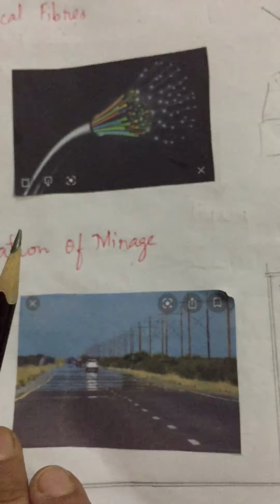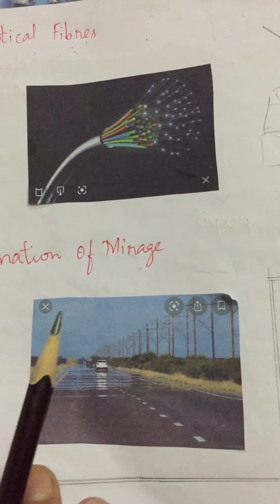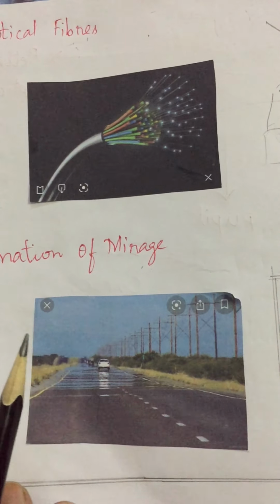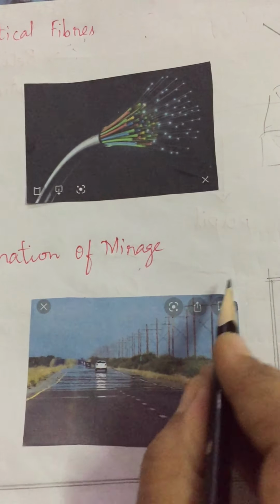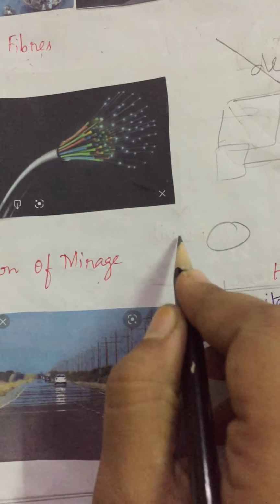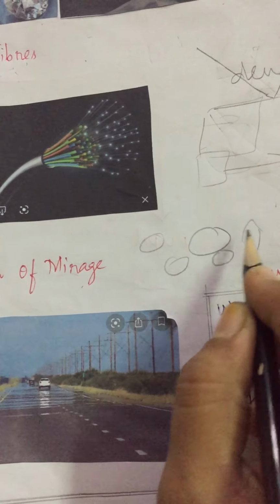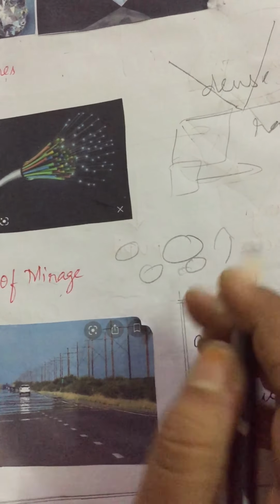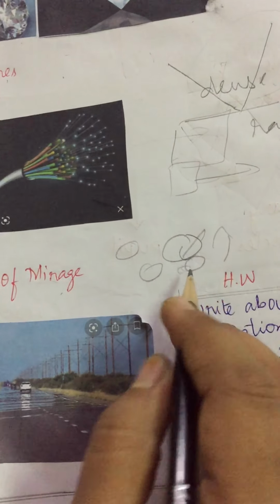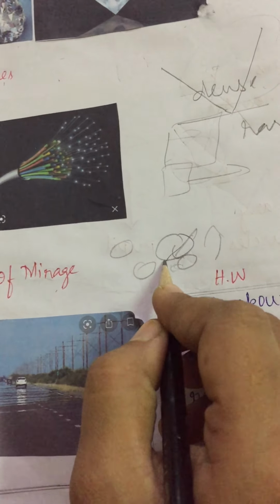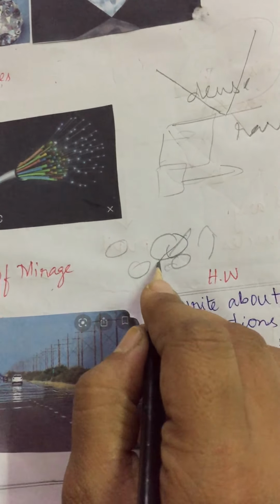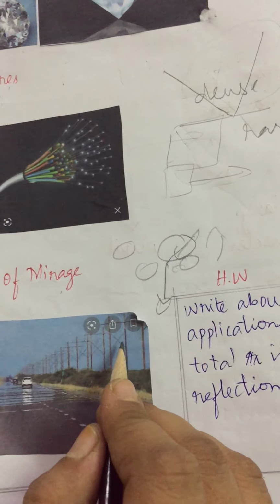The formation of mirage is the best example where the refractive index of a medium varies throughout the medium. That means when you go to a height, water molecules will be there which contain water. That means that is a denser medium. Light travels from the denser medium to the lower air, that means the rarer medium. Because of that it happens.